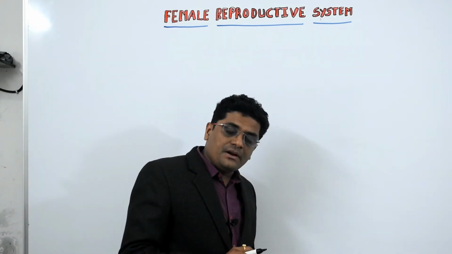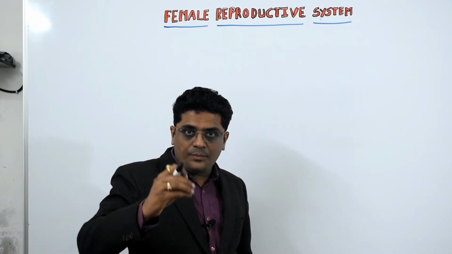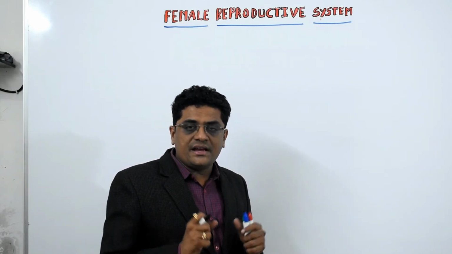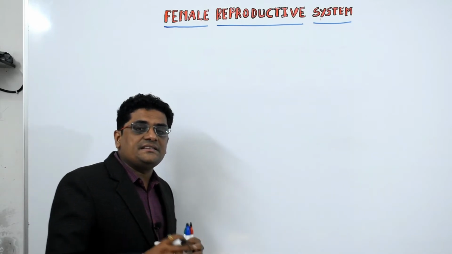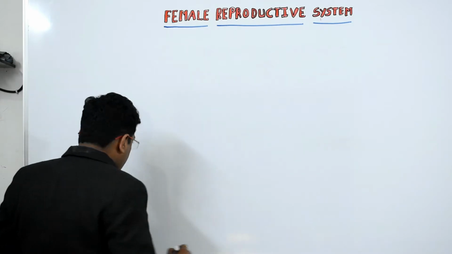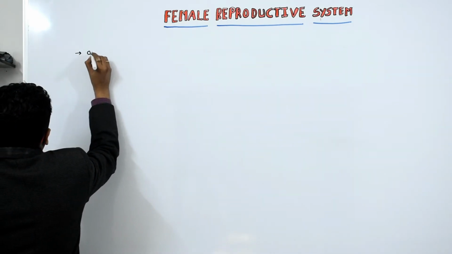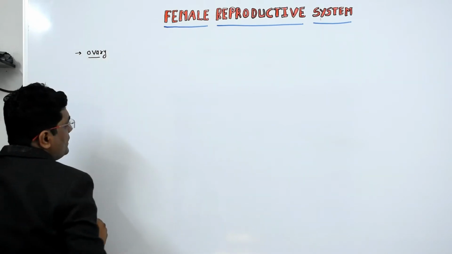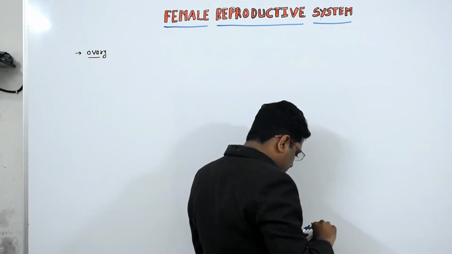So in the female reproductive system it consists of the pair of ovary, then fallopian tube, then uterus, then vaginal canal, external genitalia, and the accessory gland like mammary gland is present in the female reproductive system. So first part is the ovary. Okay, so look here at the diagram of the female reproductive system.